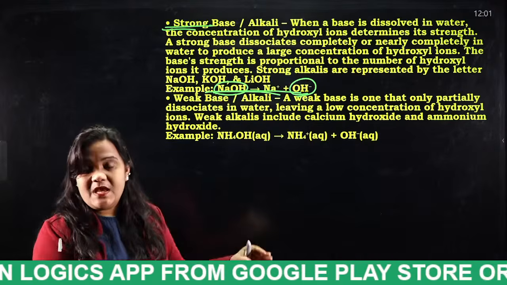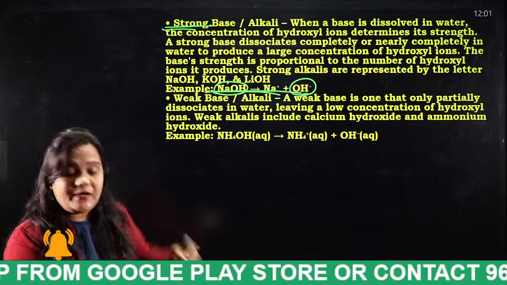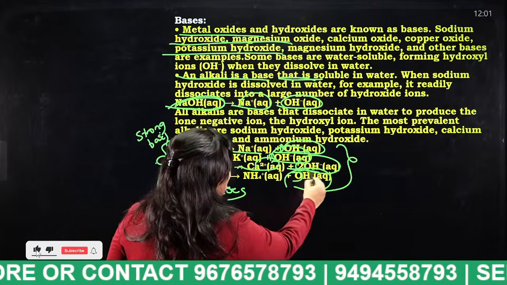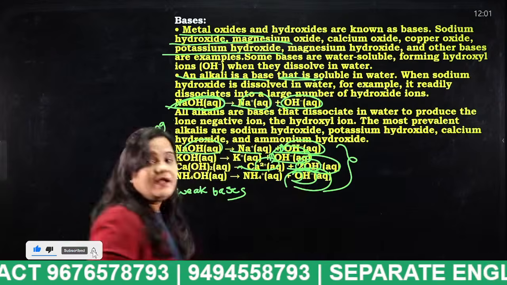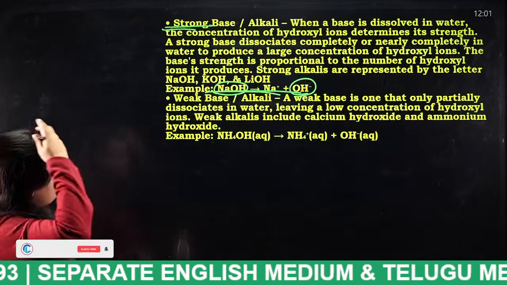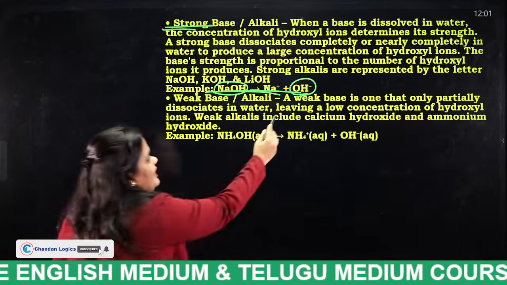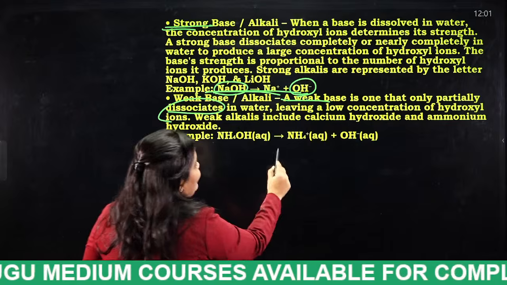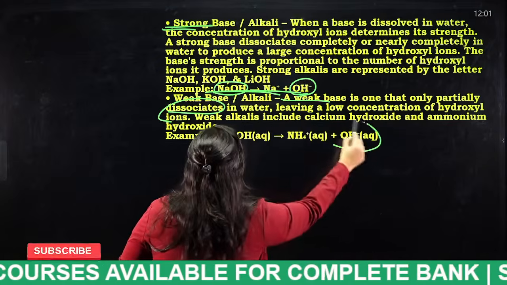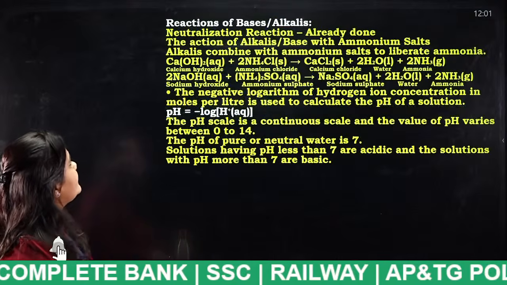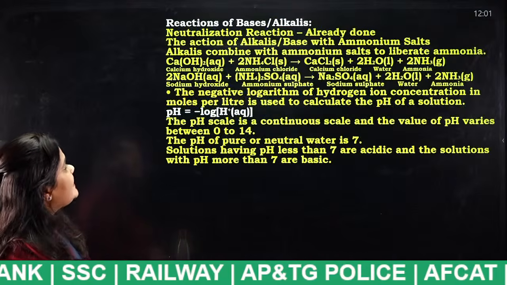When we observe equations 3 and 4, they appear as very weak bases. Why? Because a weak base is one that only partially dissociates. So what is happening here? It is partially dissociating.